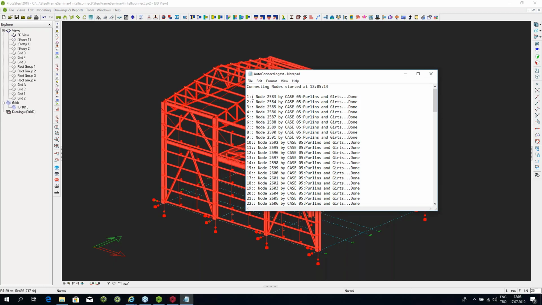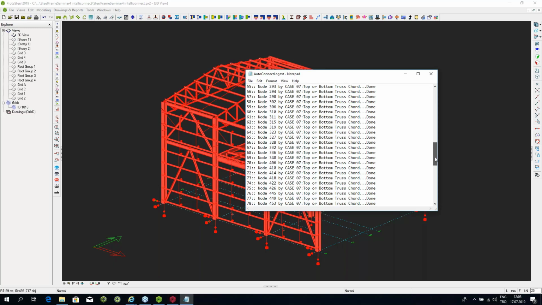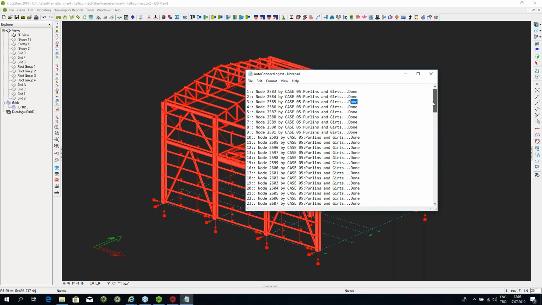What you see is a report at the end. It says node number 2583, it's connected. Node number 2584 connected. Node number 2585 connected. As long as you see it done over here, it means that the IntelliConnect feature was able to connect that part. It's all done in this case. But sometimes you're going to see could not connect. And in that case, you will have to go and do that particular node yourself because there's something different about it which the program couldn't do.